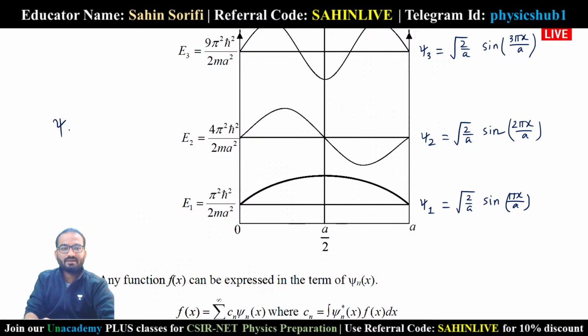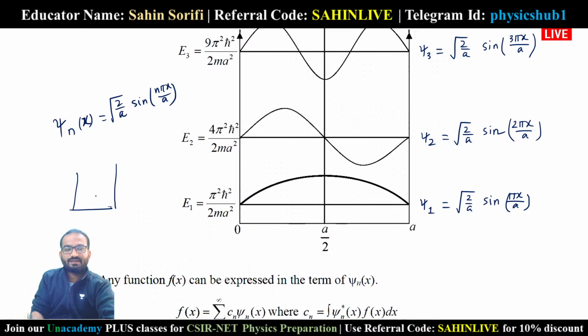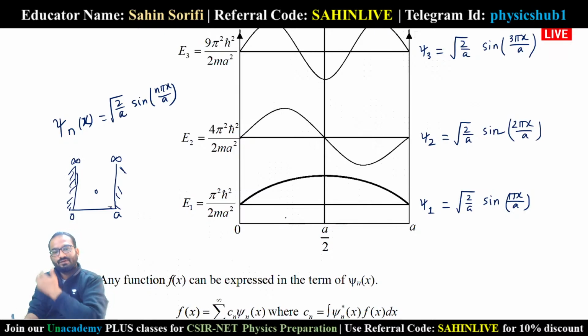So your energy eigenfunction psi n of x is given by root over 2 by a sin n pi x upon a. If you put n equals 1, that is giving you the ground state. So this is the ground state of the particle which is lying in a one-dimensional infinite symmetric potential well. Here you have a particle remaining in a symmetric potential well, and it is infinite. So the ground state wave function will be looking like this.